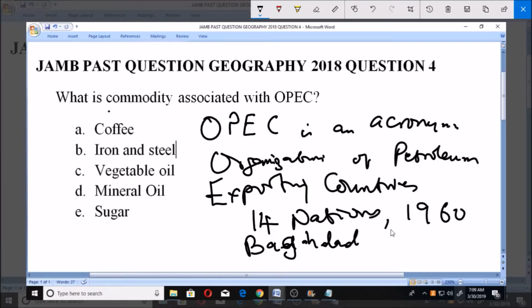Its headquarters now is in Vienna, Austria, and we all know that Nigeria is a member of OPEC. So OPEC is actually an acronym for Organization of Petroleum Exporting Countries, and it has 14 countries, and it's founded in 1960 in Baghdad. So from this definition, you can see that the right option is mineral oil. That is the commodity that OPEC is associated with.